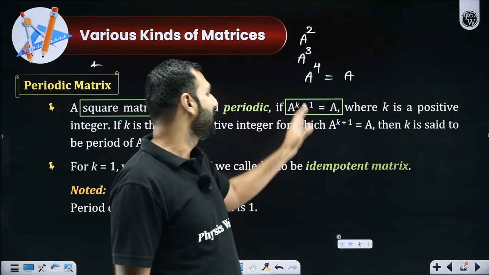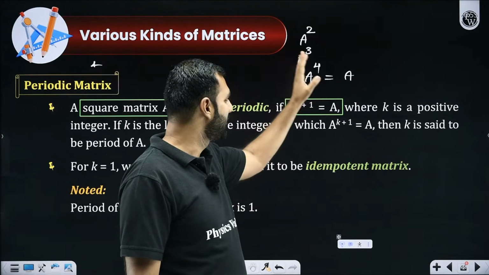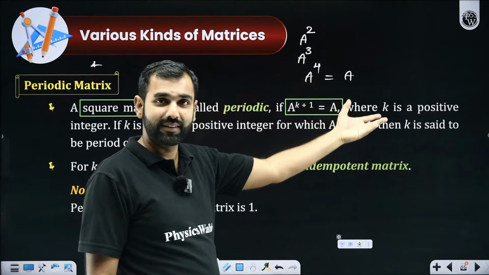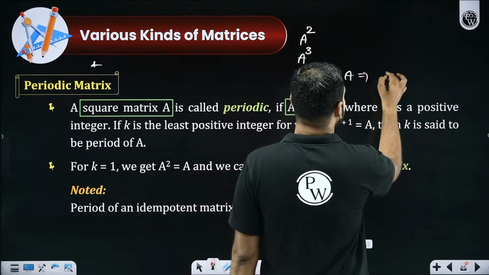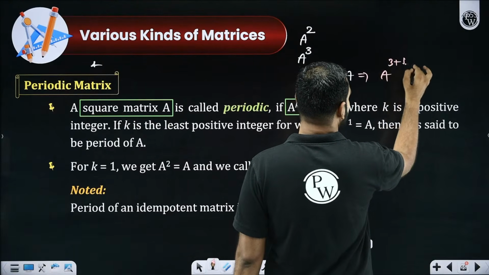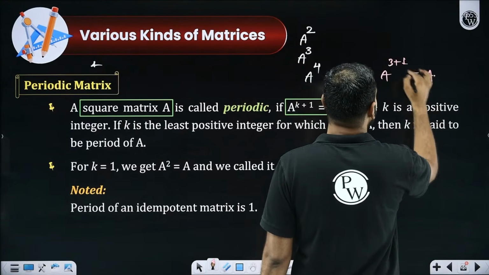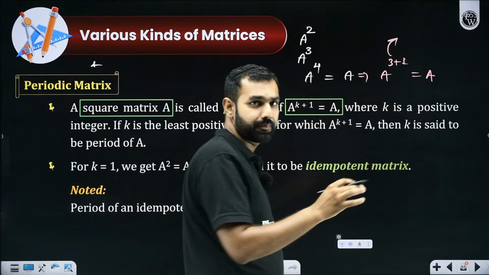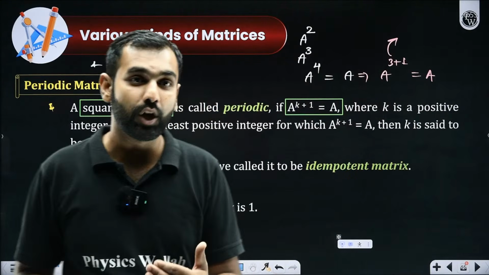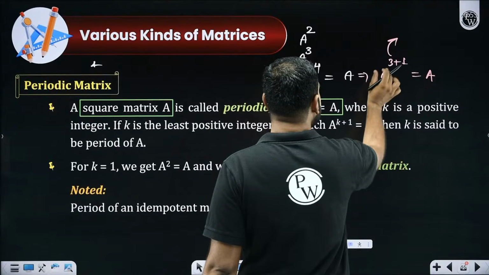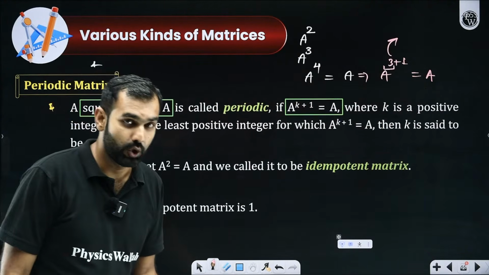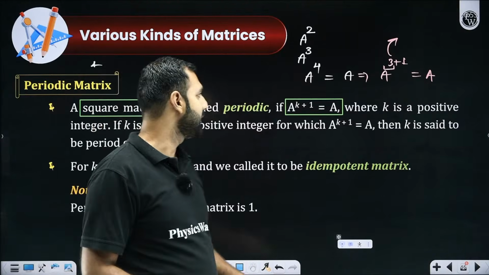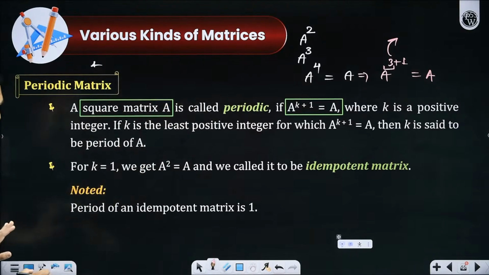So here we are, A to the power 4 is given as A. Let's say it is found to be A. So there I'll say that I'm reaching a conclusion that this A to the power 4 can I write as A to the power 3 plus 1 as A. So this A will be called a periodic matrix with its period being 3. Did you all get this, all the participants, or shall I repeat that? Everybody understood this?